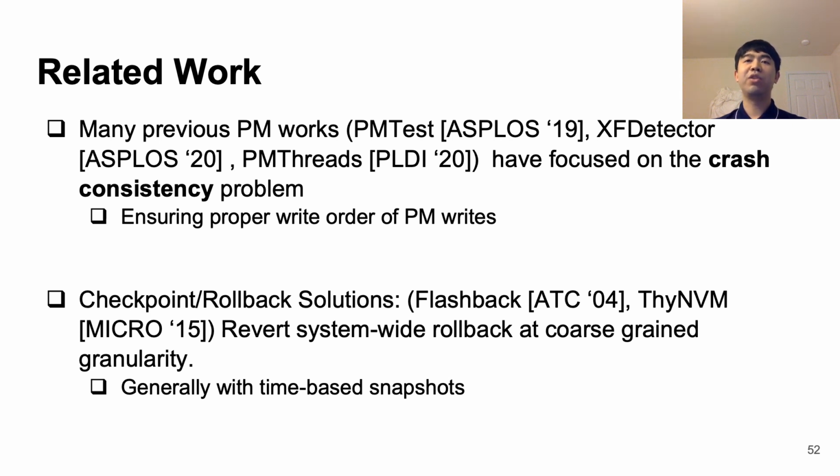These bugs run during normal execution and can occur at any time even before the crash point, soft to hard faults. Another type of related works are checkpoint and rollback solutions such as Flashback and ThyNVM. These revert the entire system using time-based snapshots that are taken periodically or some other coarse-grained time granularity. So they end up losing far more data than Arthas' fine-grained dependency-based reversion.